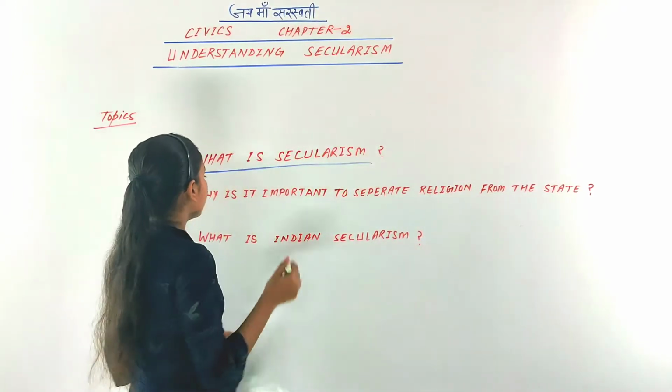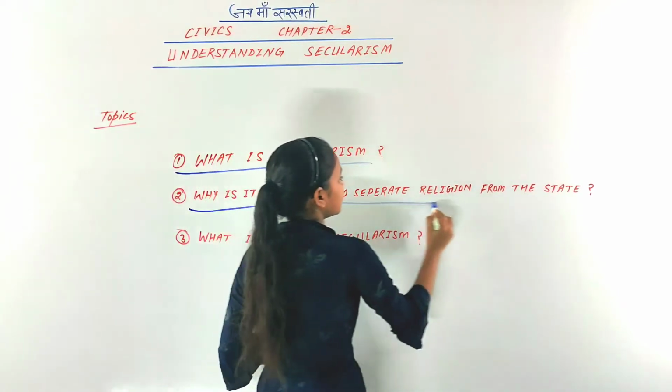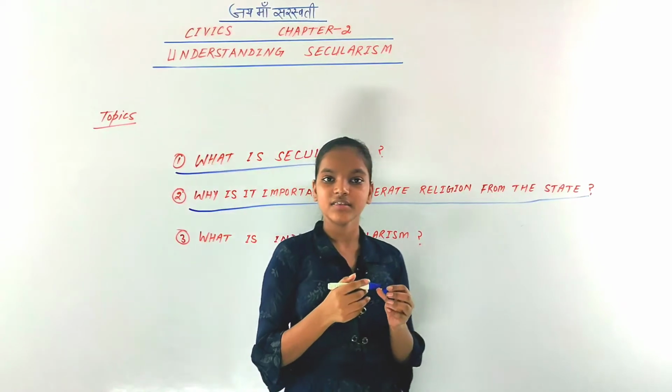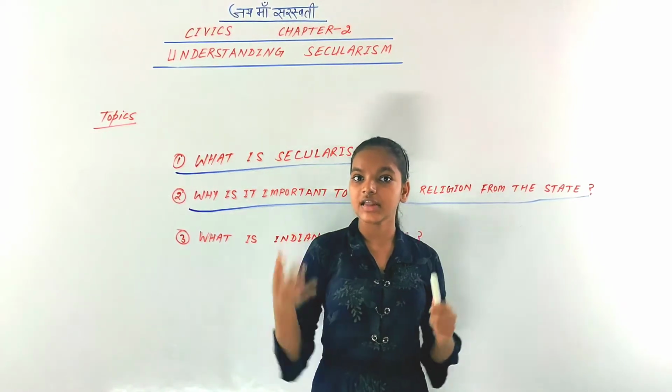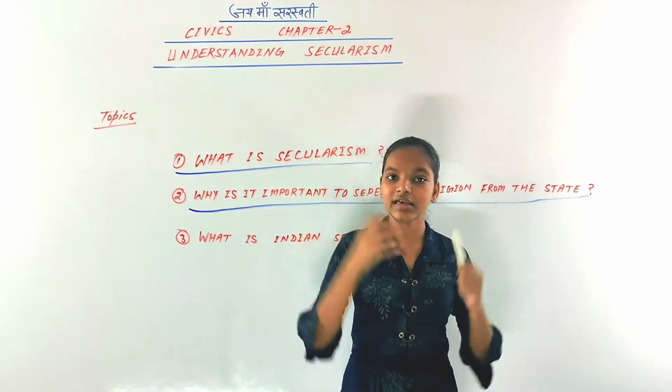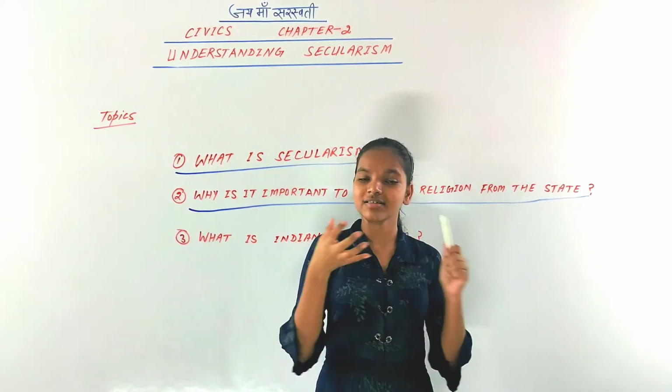So the next topic is, why is it important to separate religion from the state? As I have said, the power of religion has been separated from the power of the state. So why do we need it? We will discuss.